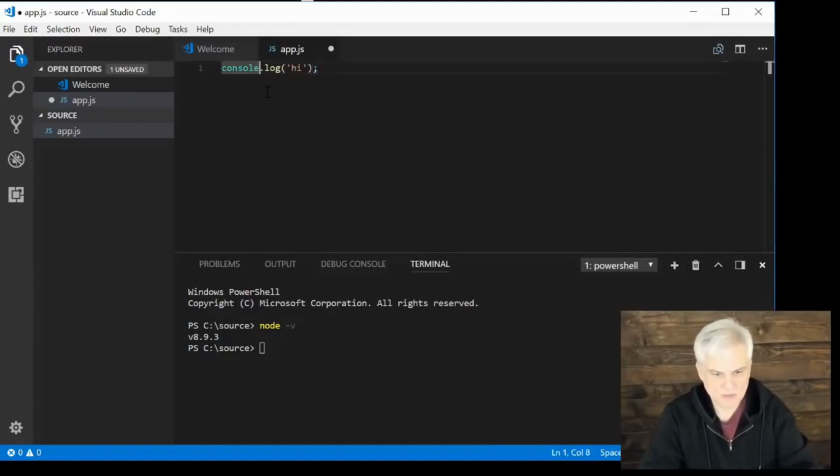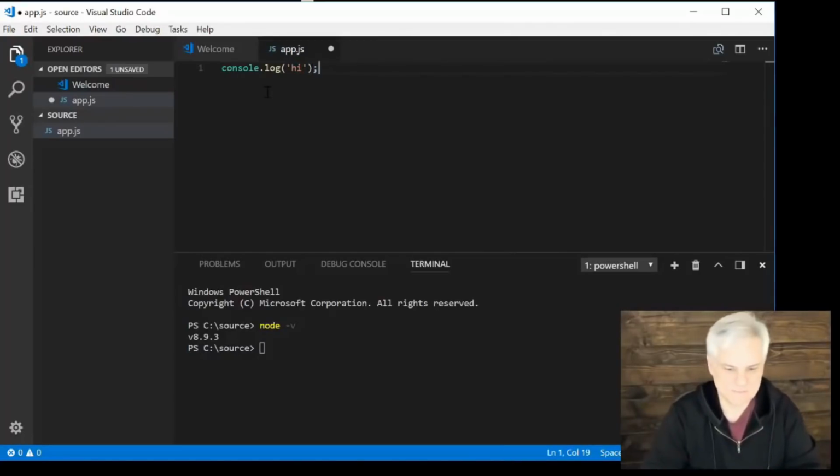So let's walk through this. The word console, a period on your keyboard, the word log, L-O-G, and then an opening and closing parenthesis. Inside of there, I want to put an opening single quote mark and a closing single quote mark, and then some word. I put hi, you could put your first name. It really doesn't matter. But what does matter to me, at least, is that you end it with a semicolon.